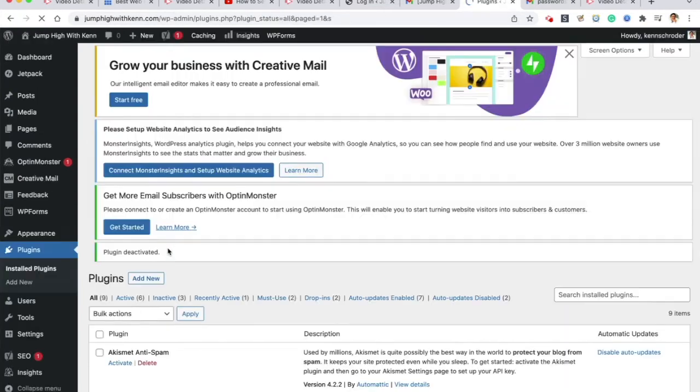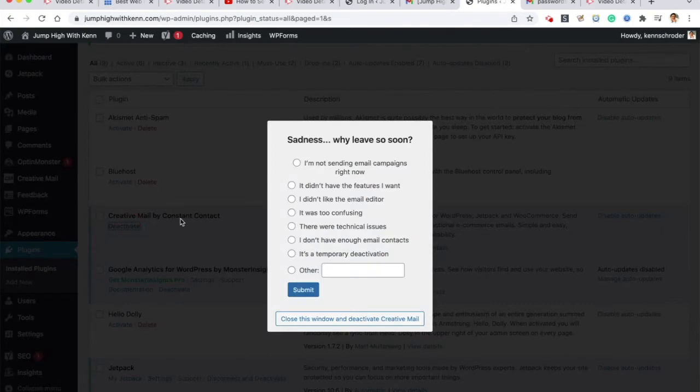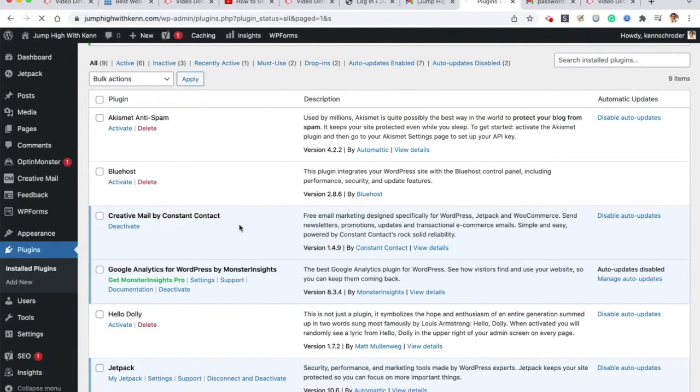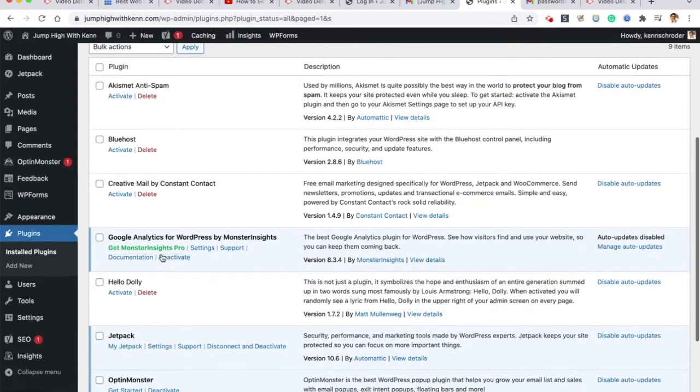I'm guessing Constant Contact and Bluehost got together and said, okay, we'll include your Constant Contact, and maybe they'll get a percentage of the sales, if you use Constant Contact as your mail list service. I don't like Constant Contact. It's another story for another day. But for now, let's just delete stuff. Deactivate. I just click other. I don't want to think too much here. Yep. Creative Mail. Okay, I'm going to deactivate. Also deactivate Google Analytics by Monster Insights.